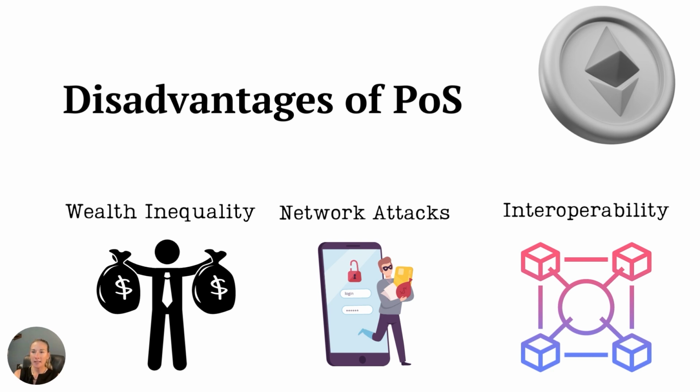Also, network attacks and hackers could still make multiple identities to gain network control, and they could still produce a fork that could overpower the current chain. And last, interoperability between other blockchain networks may be challenging between different consensus mechanisms, and sharing that information could be very limited.